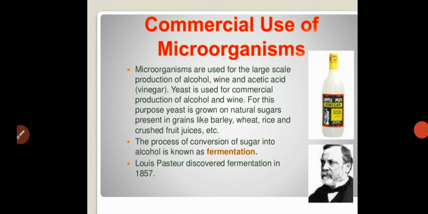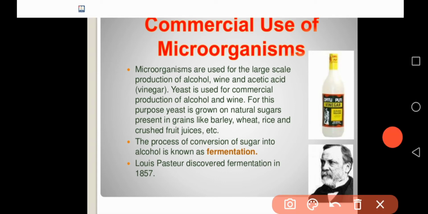Next, coming to commercial use of microorganisms. Students, we are using microorganisms on a large scale in the production of alcohol, wine, acetic acid or vinegar.